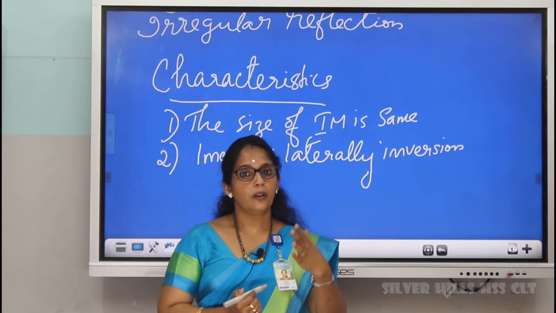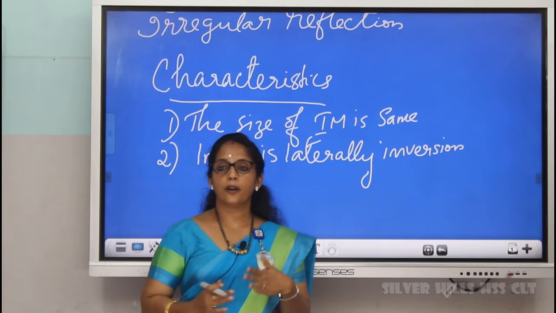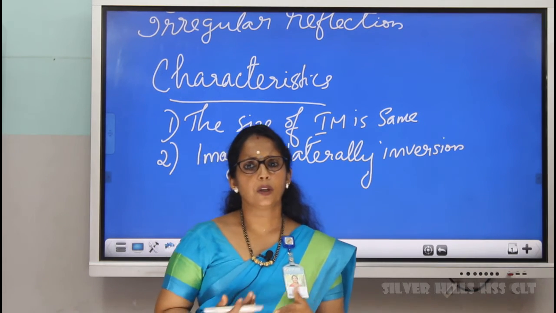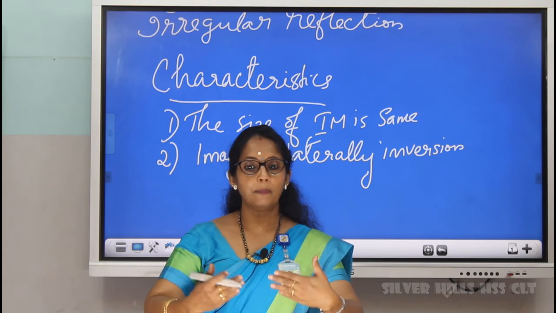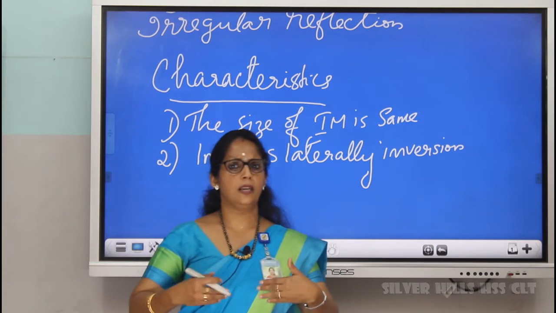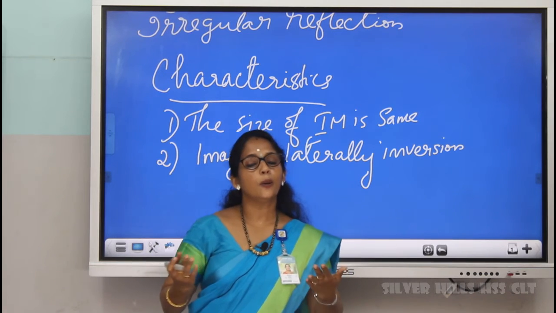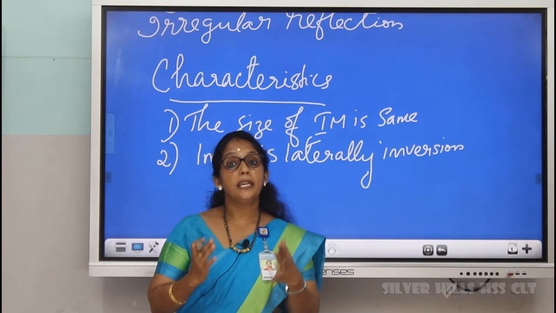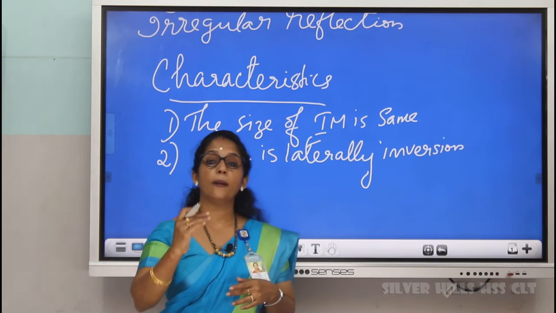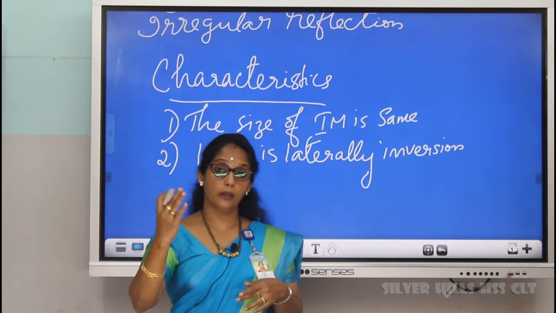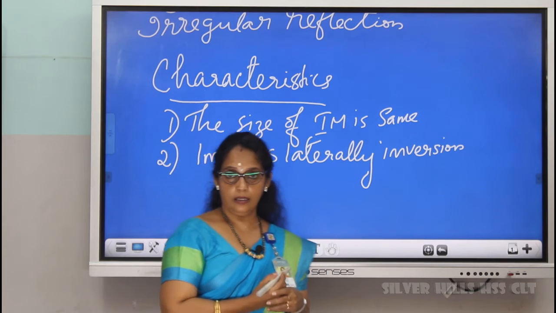Yes or no? Now, another feature. You stand in front of the mirror and step 2 steps forward. Then what can you see? You can see the image also stepping 2 steps forward. Or step 2 steps backward, and you can see your image also moving 2 steps backward. That means the distance from the mirror to the object and from the mirror to the image is same.